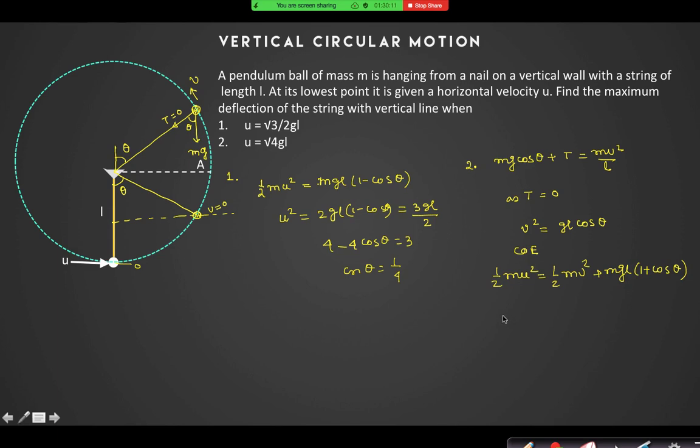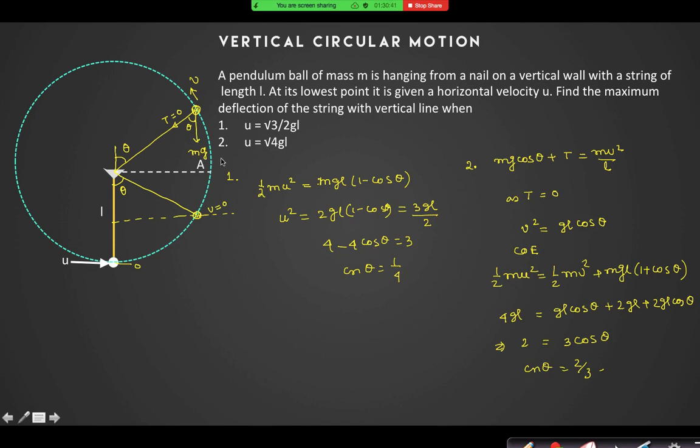So u square is equal to 4gl, v square equal to gl cos theta, so 4gl equals gl cos theta plus 2gl plus 2gl cos theta. gl will get cancelled out. I can say 2 equal to 3 cos theta. So cos theta equal to 2 by 3. Have you got this one? Yes, sir.